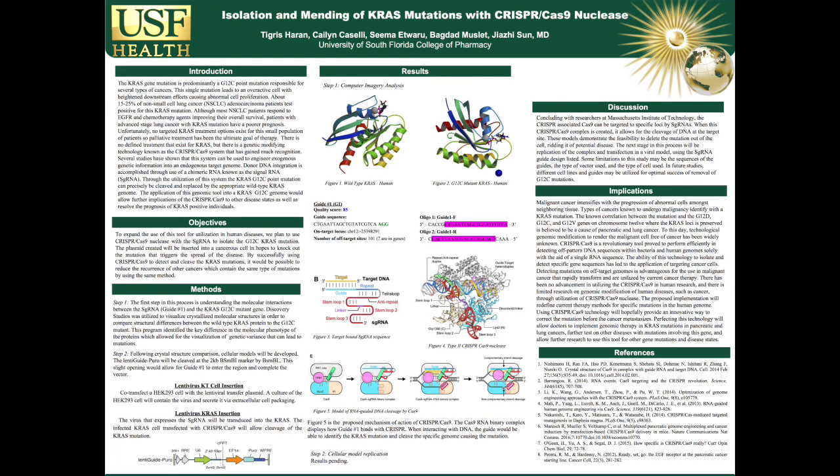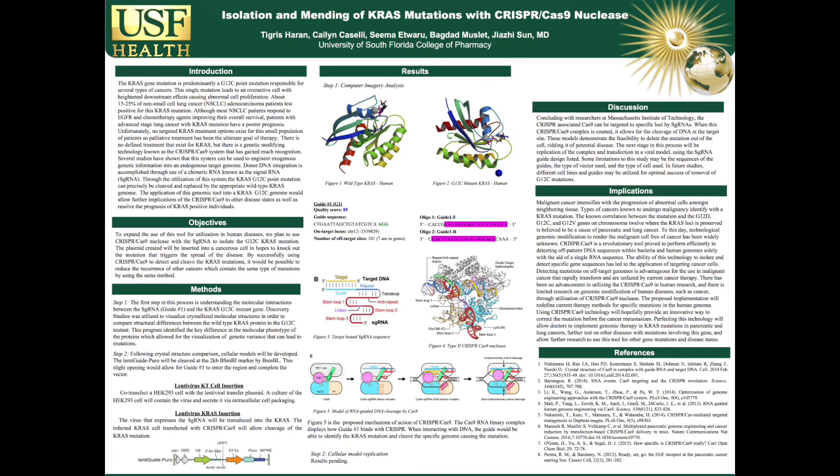Through the utilization of this system, the KRAS G12C point mutation can precisely be cleaved and replaced by the appropriate wild-type KRAS genome. The application of this genome tool into a KRAS G12C genome would allow further implications of the CRISPR-Cas9 to other disease states, as well as resolve the prognosis of KRAS positive individuals.